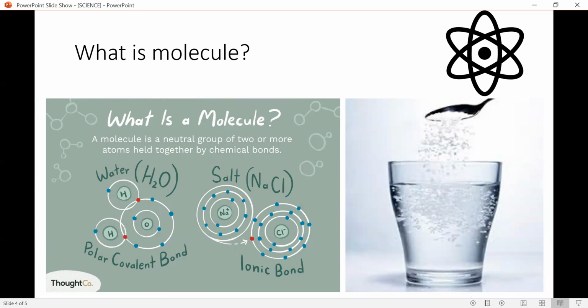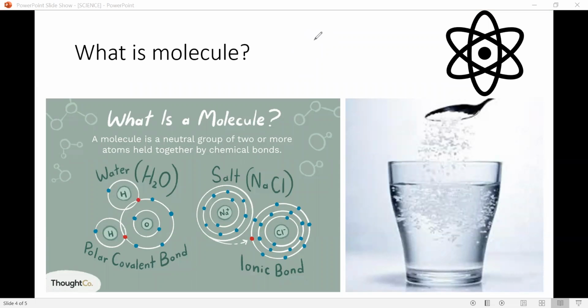In the same way, when two hydrogen atoms connect with the oxygen atom like this, it is known as a water molecule. Wait, let me show you a diagram like this.